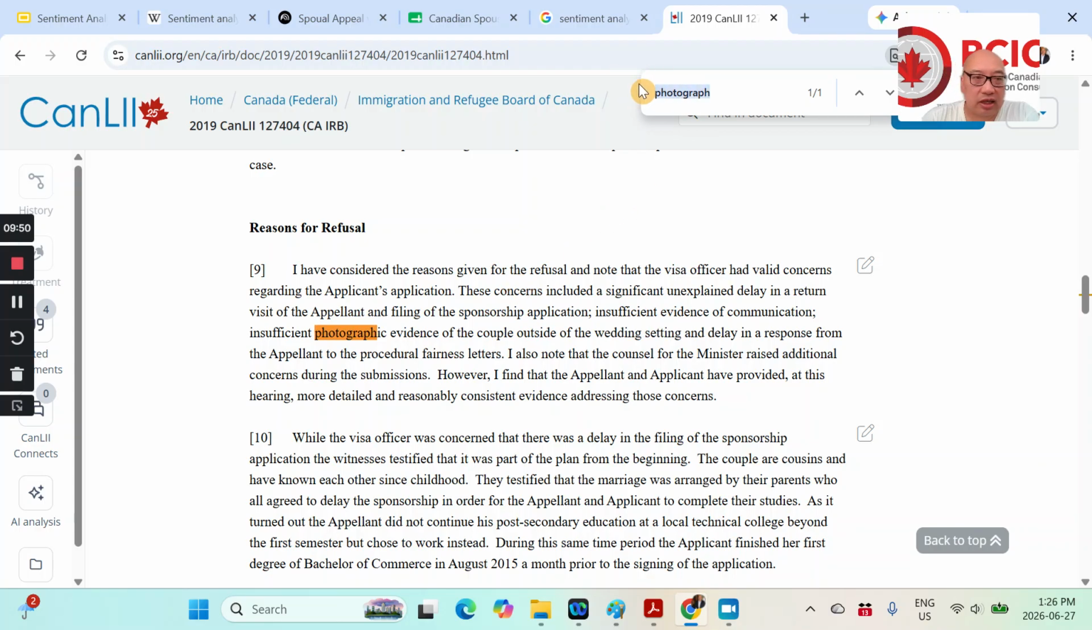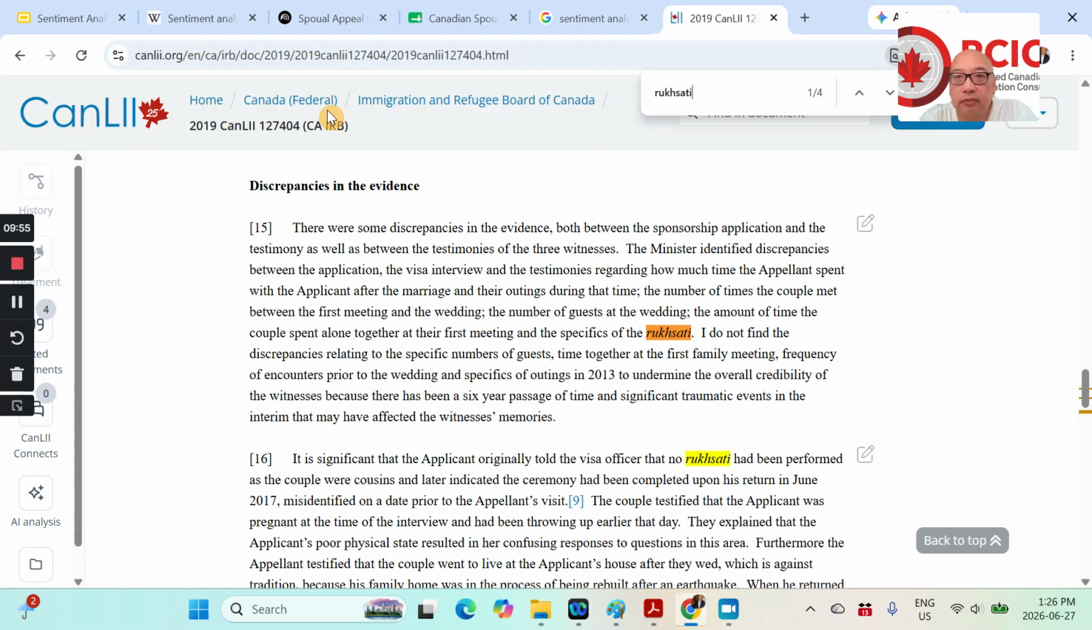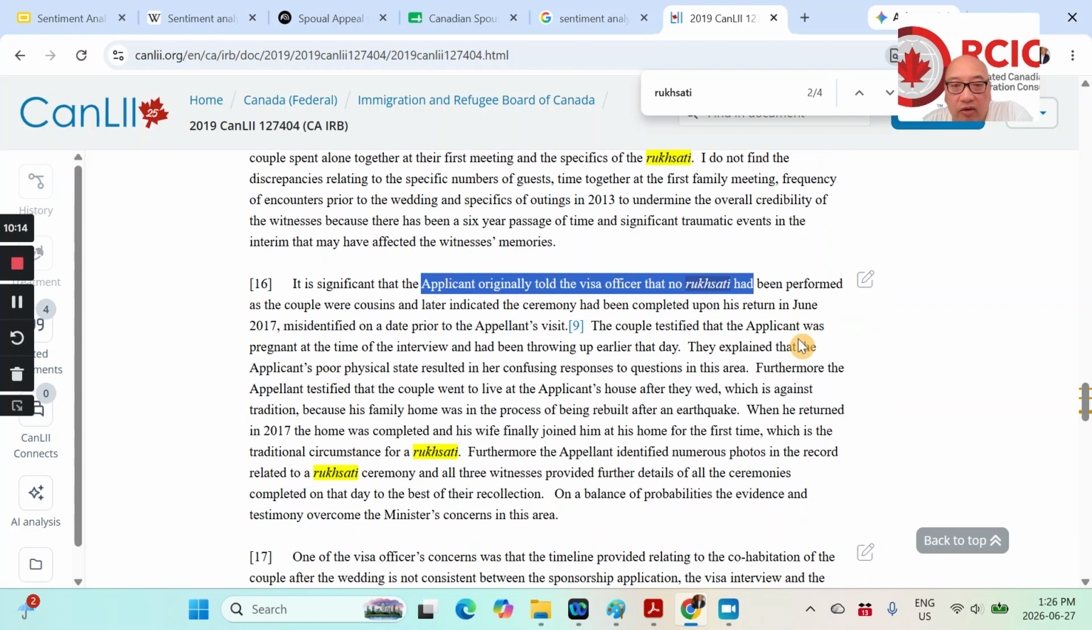look up Ruxadi. Okay. Oh yeah, this is interesting. So I think Gemini was a little off actually, because the applicant originally told the visa officer that no Ruxati had been performed. And then let me scroll down a bit. Furthermore, the appellant identifies numerous photos in the record related to the Ruxati ceremony, and all three witnesses provide further details of the ceremonies.